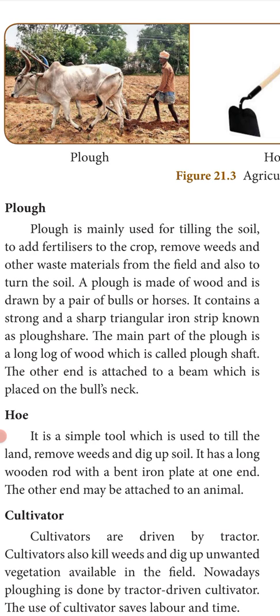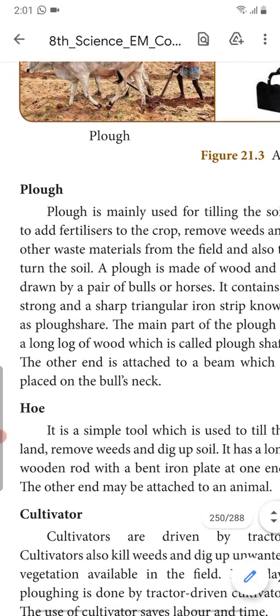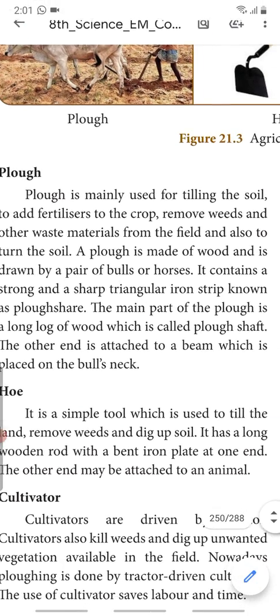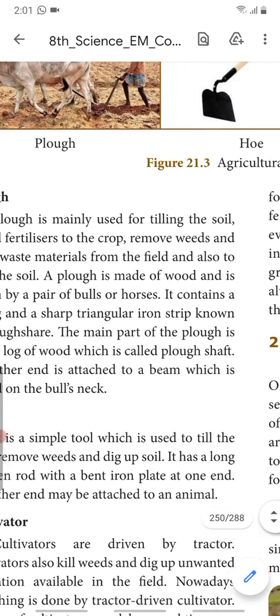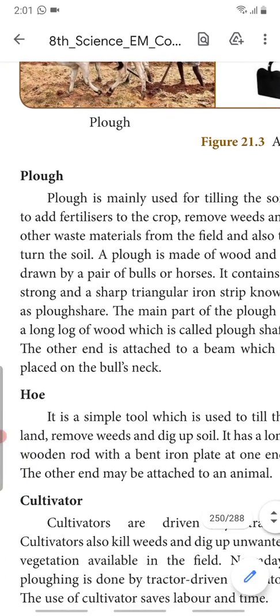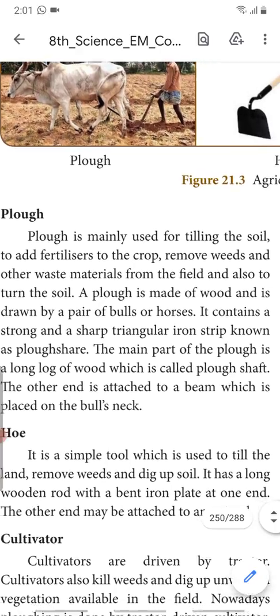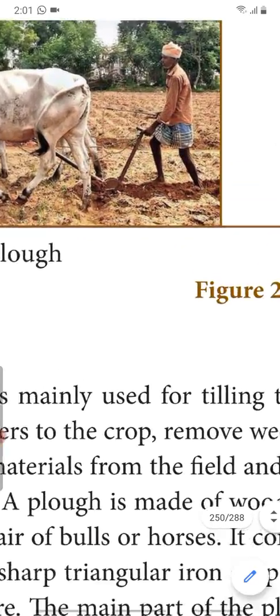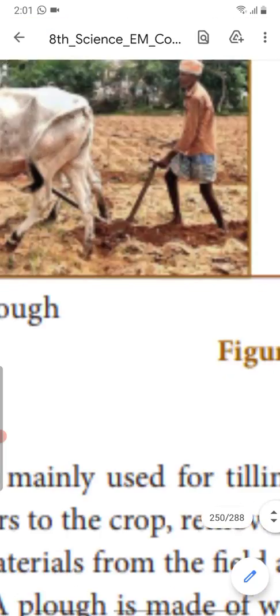How do they make the plough? The plough is made out of wood and is drawn by a pair of bulls or horses. It contains a strong and sharp triangular iron strip known as the plowshare. The main part of the plough is a long log of wood which is called the plough shaft. So the main part of the plough contains a strong and sharp triangular iron strip known as the plowshare. Can you see? Okay, plowshare.